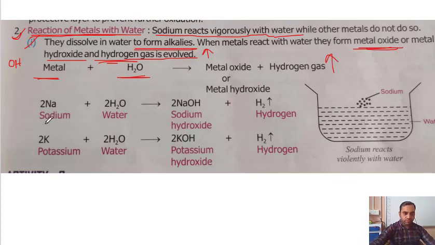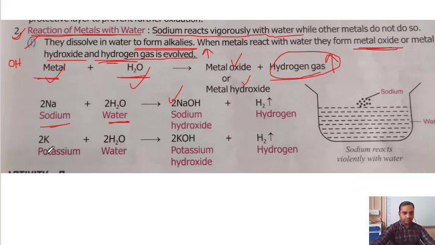There are certain examples. Sodium reacts with water, sodium hydroxide forms. Now see, 2 sodium, this is 2 sodium, 2 into 2, 4 hydrogen, this is 2 into 1, 2 hydrogen plus these 2, 4 hydrogen. Now 2 oxygen, this is 2 oxygen. So when sodium reacts with water, sodium hydroxide is formed and hydrogen gas is evolved. Whenever a metal reacts with water, either metal oxide or metal hydroxide will form and hydrogen gas will come out. So this may be a question: when a metal reacts with water, which gas evolves?